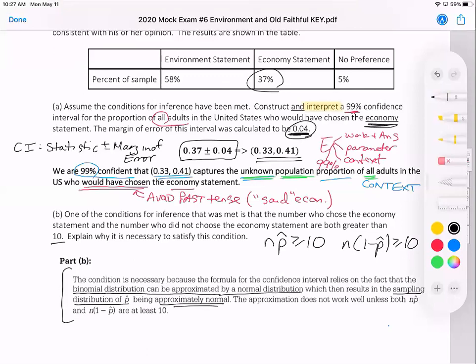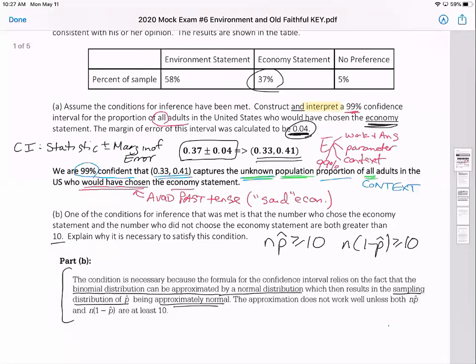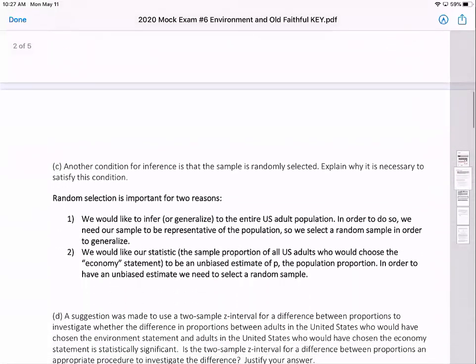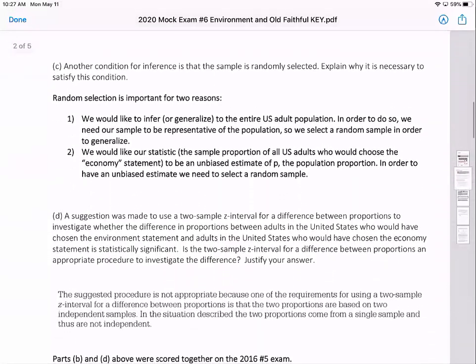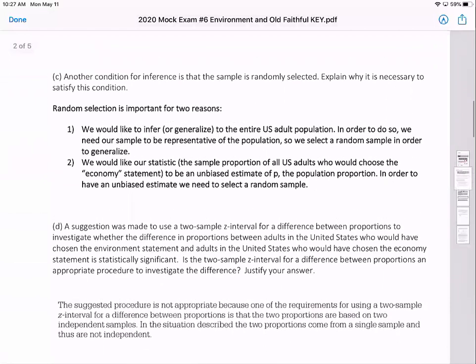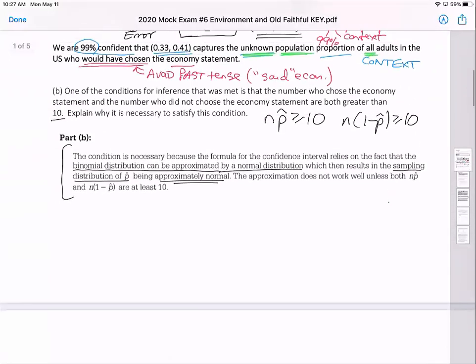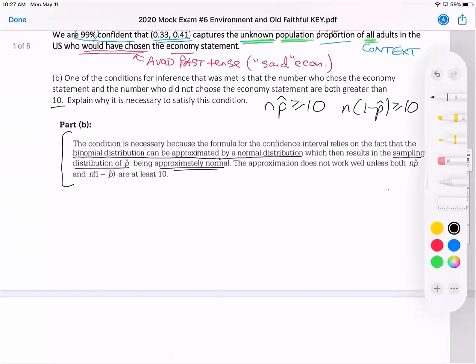Did you have to say all of that to get full credit? Well, let's see. But no, you did not have to say all that. We'll come back to that once we score this. This part was scored with a later part. So after we do part D, we'll refer back to that.